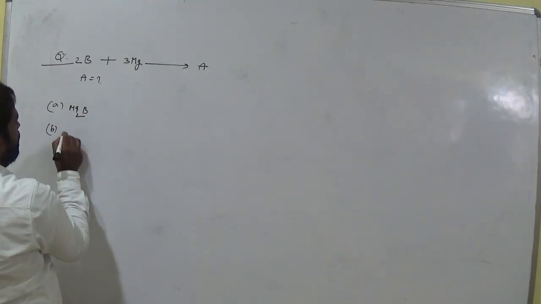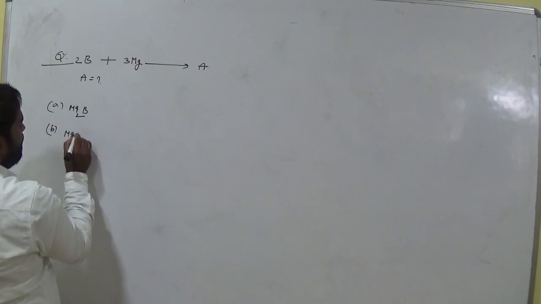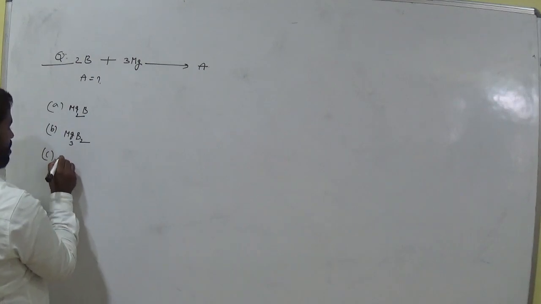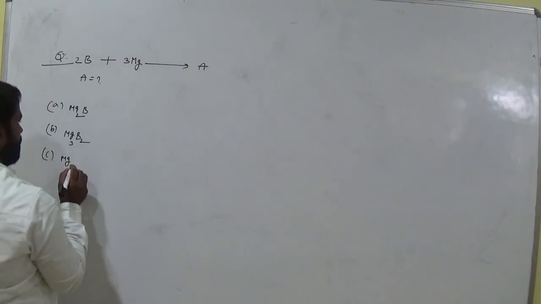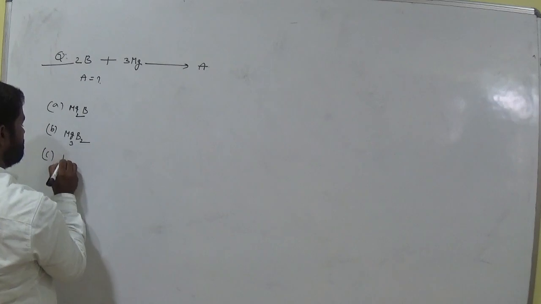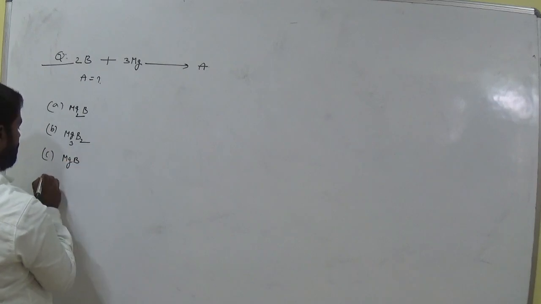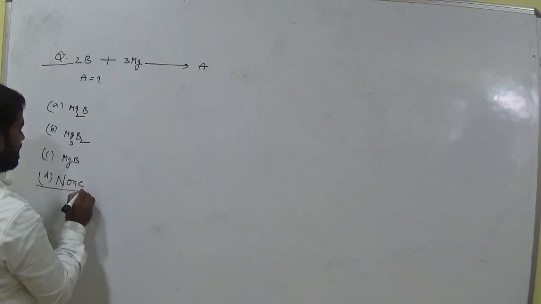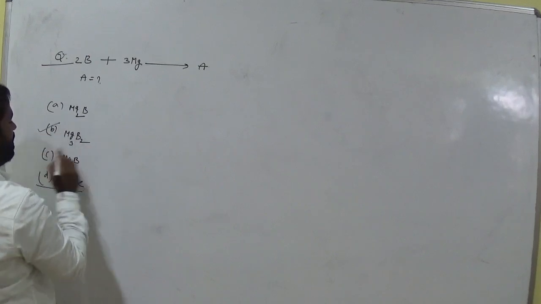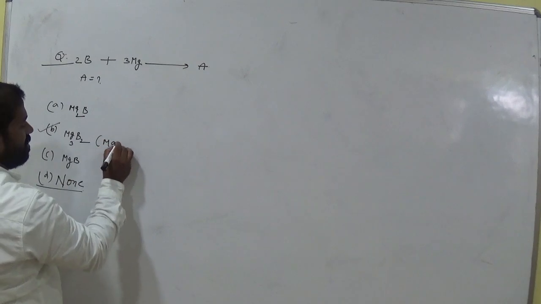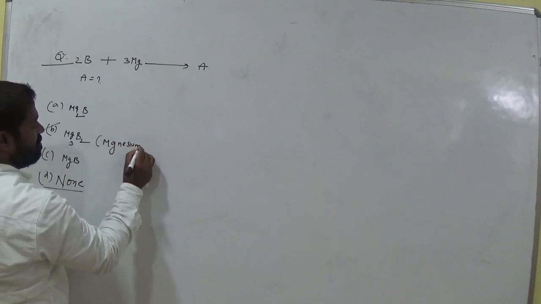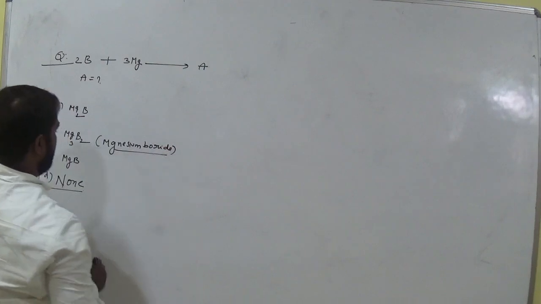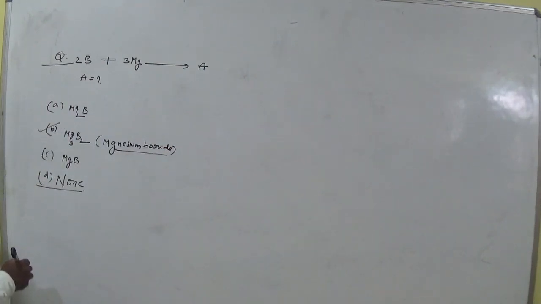Option B, Mg3B2. Option C, MgB. Option D, none of this. Which one is correct one? Option B, Mg3B2, magnesium boride. Clear, everyone?